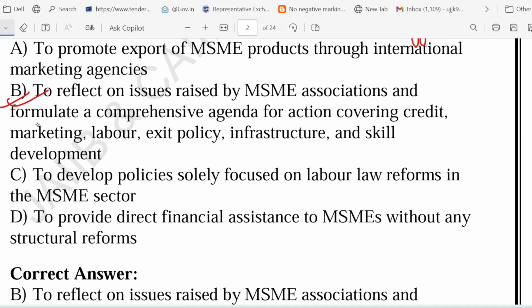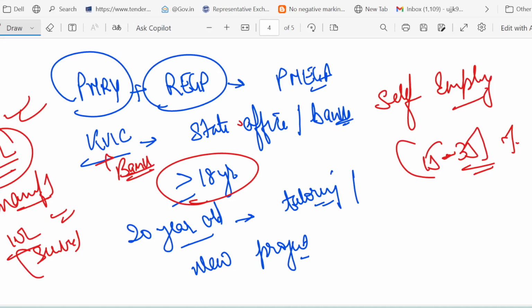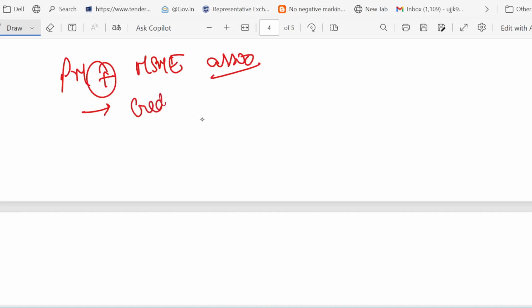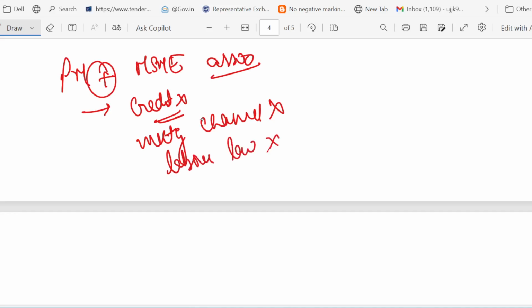Because the task force was formed after the Prime Minister met with the MSME Association, let me tell you the history also. Basically our Prime Minister met with the MSME Association, who highlighted many problems. Credit was not available. Marketing channel was weak. Labor law was complicated. Better infrastructure was needed. Skill development was one reason, right? And even a smoother exit policy for failing business.